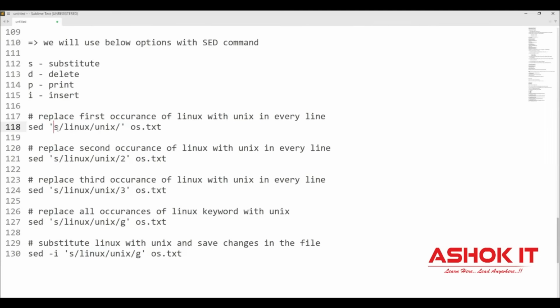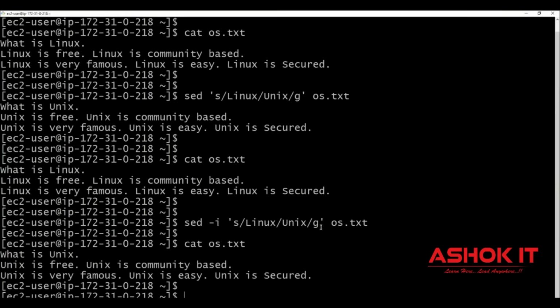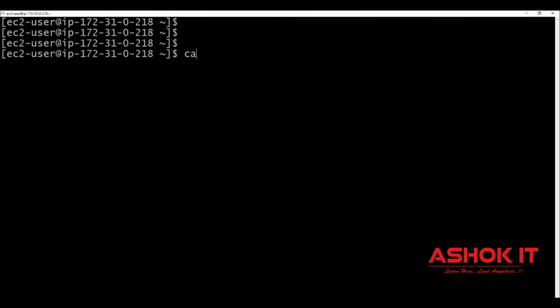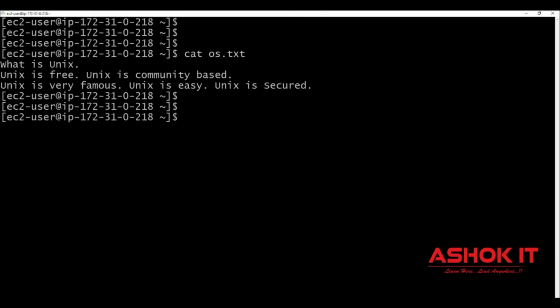Are you clear? Sed command, s means substitute. Similarly, we can perform delete operation also. How to do the delete operation? Now if you see cat os.txt, 3 lines are available in the file. I want to delete the first line of the file. How to do that? sed -i 1d os.txt. -i means reflect the changes in the original file. 1d means the first line will be deleted. If you give any number, that particular line will be deleted. Here d means delete. Execute.